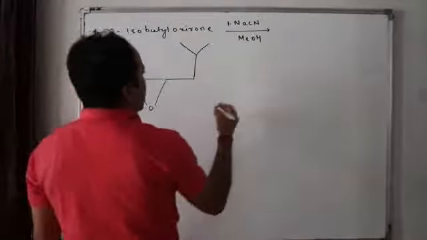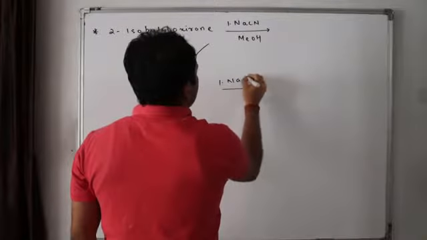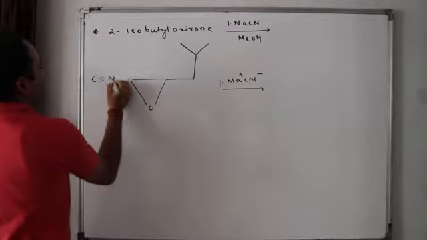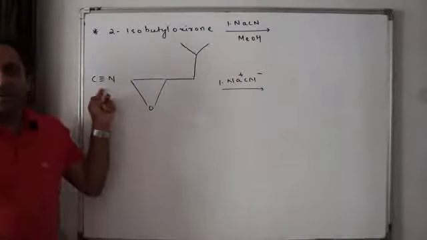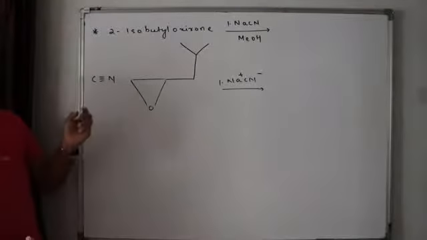Done. With NaCN. So this is Na plus CN minus. So C triple bond N. Isn't it? Look here. What is the formula of cyanides? C triple bond N.